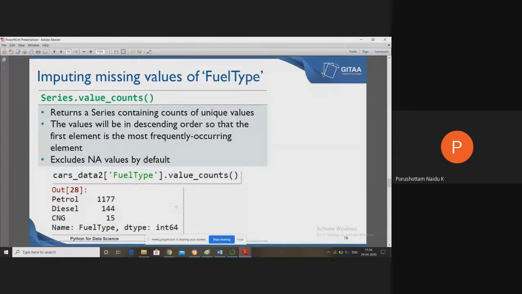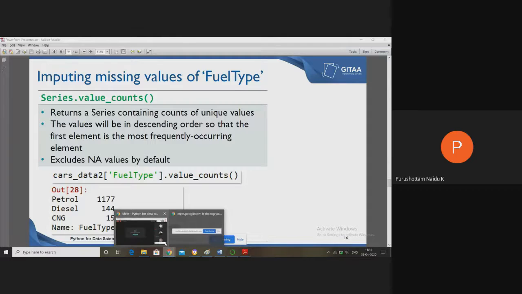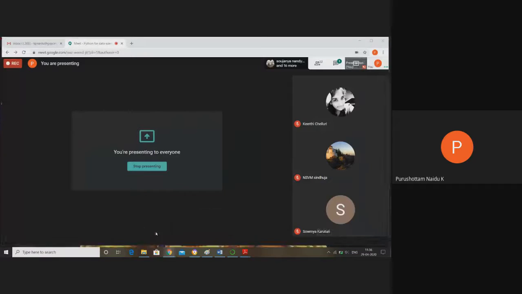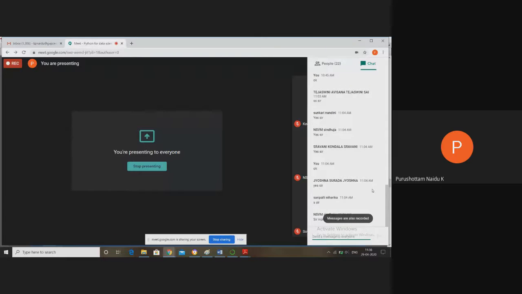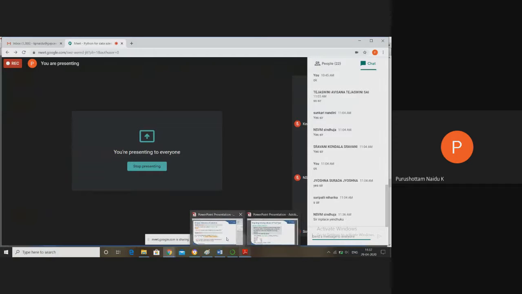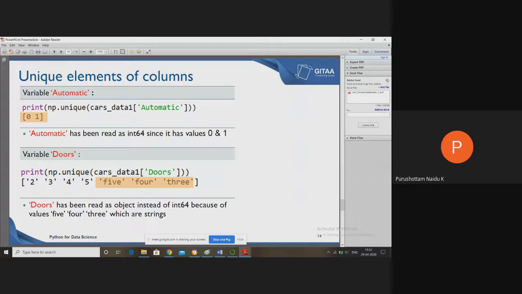For example, if you take fuel type, it may also have missing values. The inplace parameter can be set to true or false.